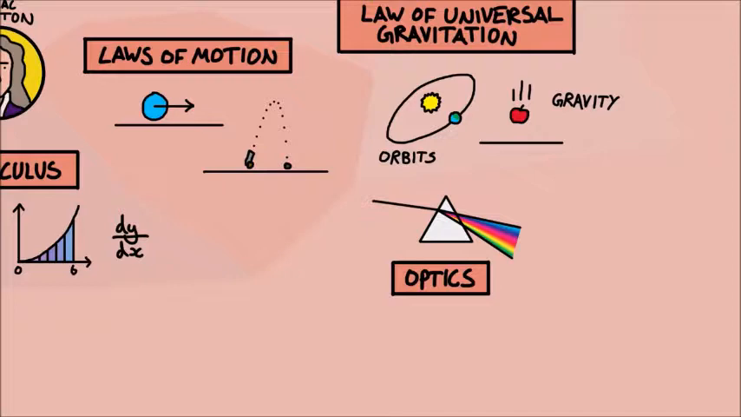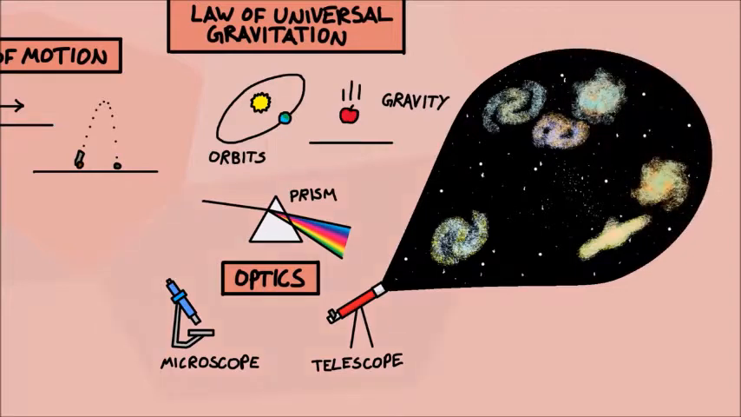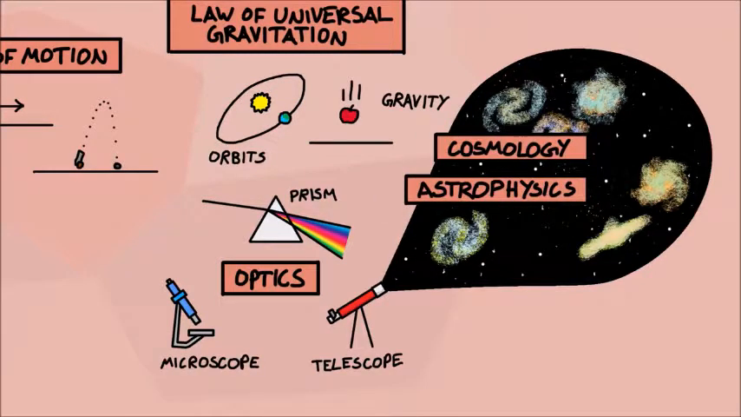travels through different materials. It explains refraction seen in prisms and lenses, which are used to focus light in telescopes, microscopes, and cameras. Telescopes enabled us to peer into the depths of space and observe the wild array of objects there, and developed astrophysics and cosmology.